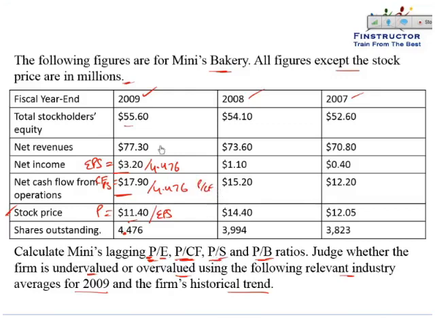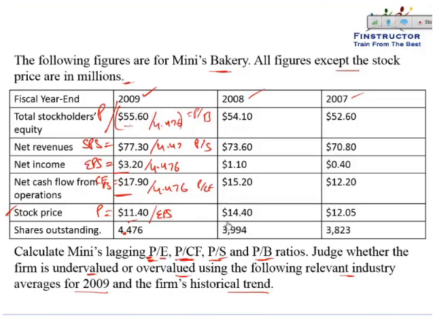Similarly, we can calculate the sales per share, that is the net revenues divided by 4.476, and we can then compute the price to sales. For price to book, $55.6 million is the book value, or whatever shareholders have invested in the company up till now, divided by 4.476 is the book value per share. The price divided by the book value per share will be the price to book ratio. They'll all be lagging because we are using the price as of end of 2009 and the parameters of 2009, that is the previous year.